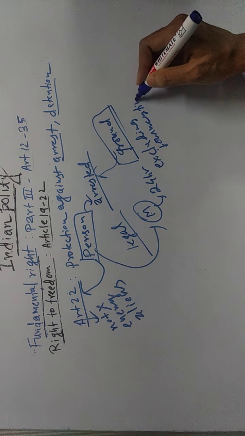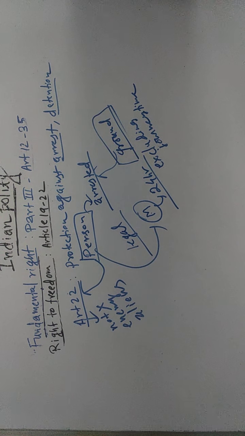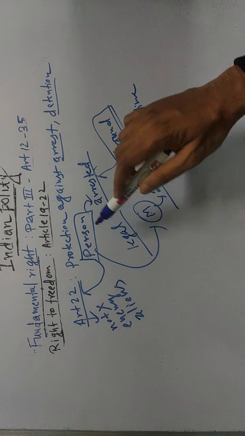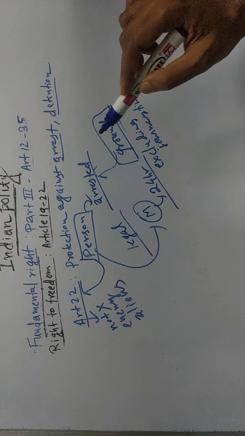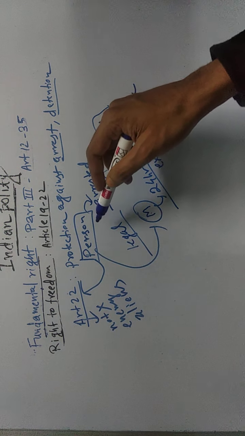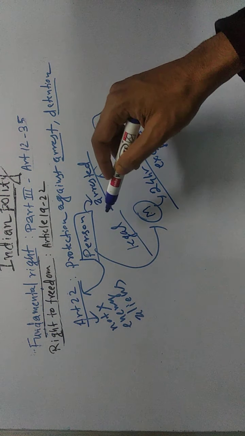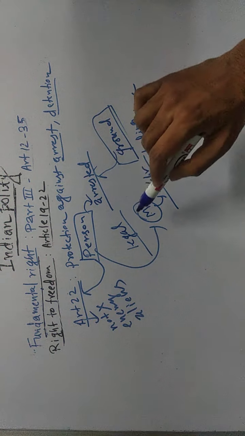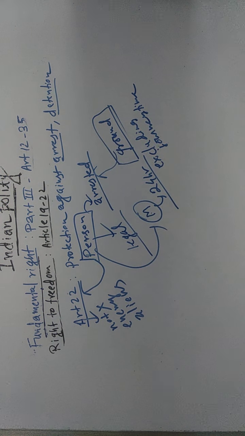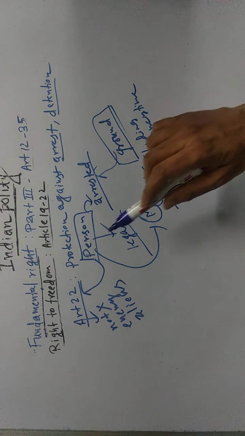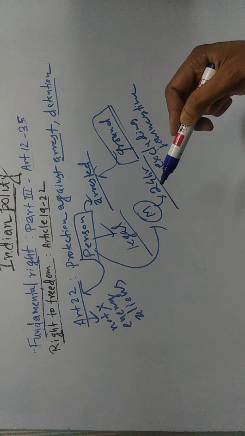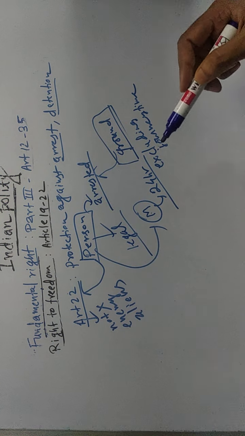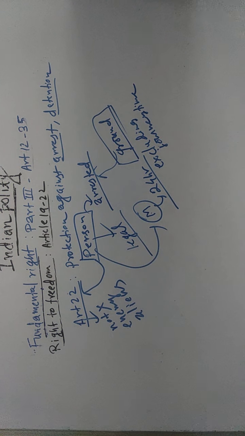So when the police arrest a person, they should tell the ground, the person should be provided with a lawyer, and should be produced before the nearest magistrate within 24 hours, excluding the journey time.